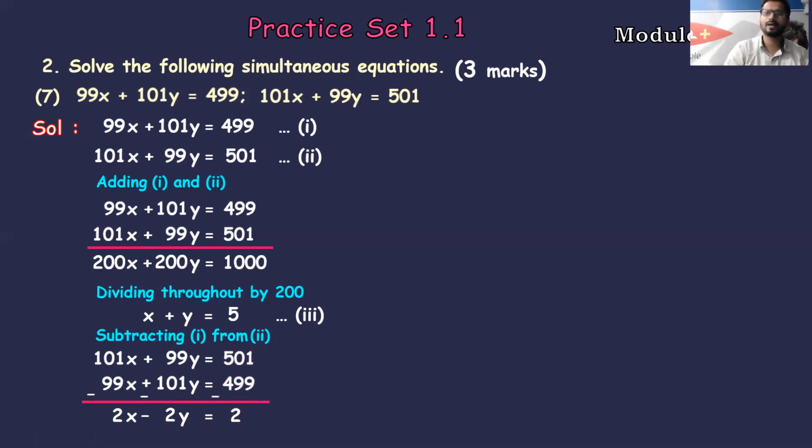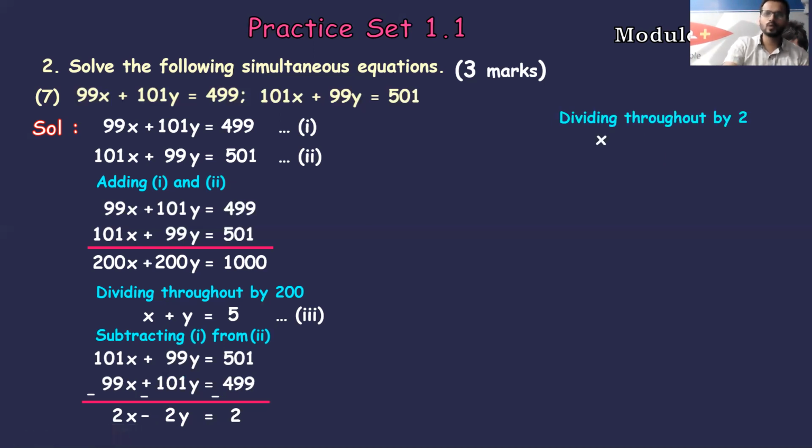Now again the question may arise, sir, do we have to divide further? Yes. By which number? The number is quite easy. It's the number which is the coefficient of x and y. By default, it is going to be the same number, which in this case is 2. So we will divide throughout by 2, students.